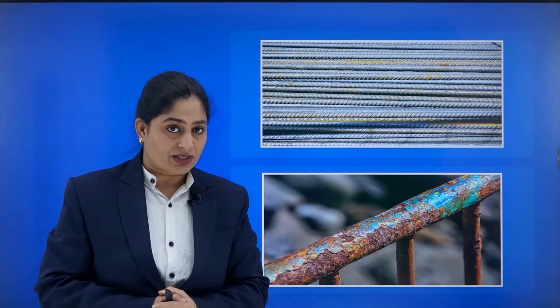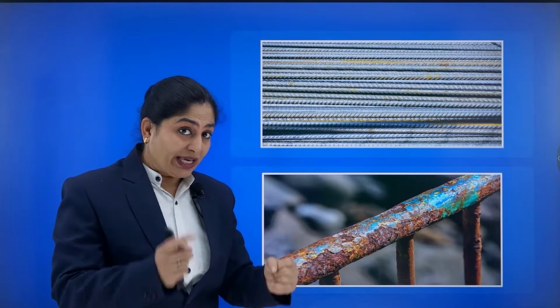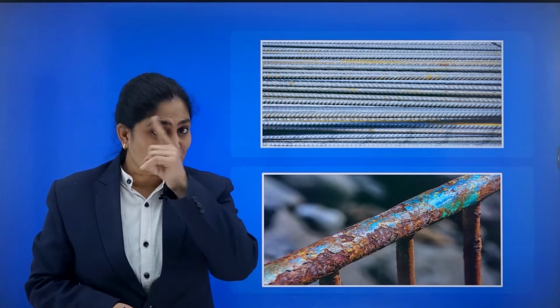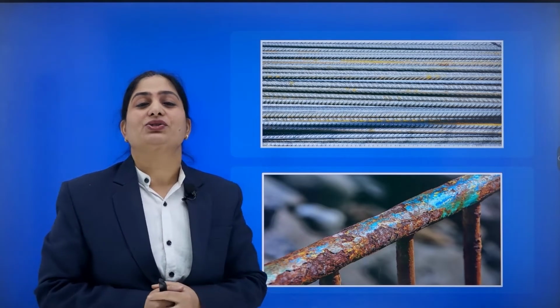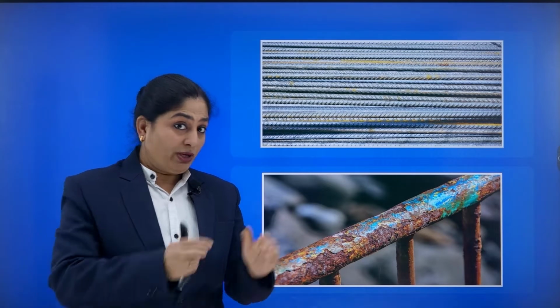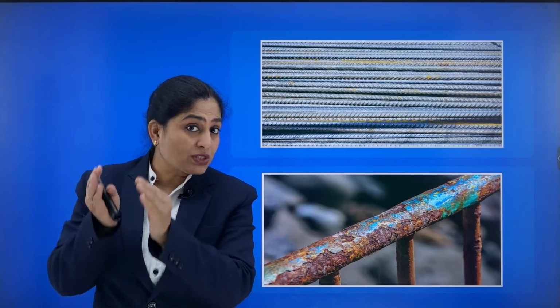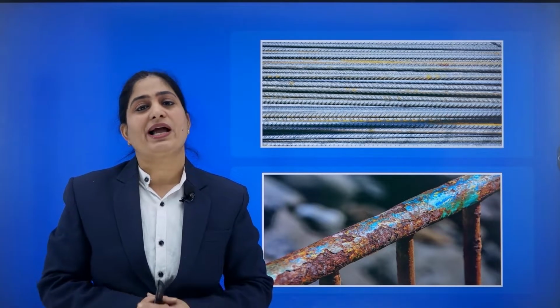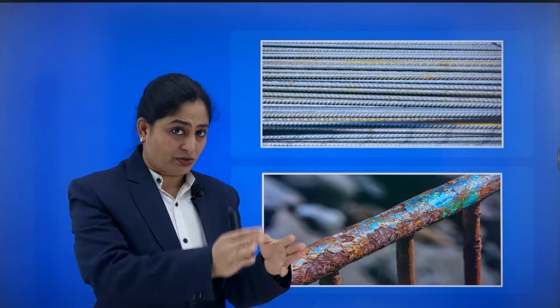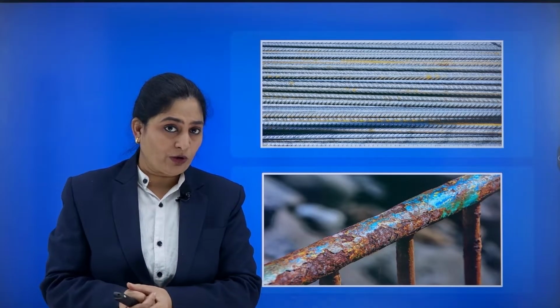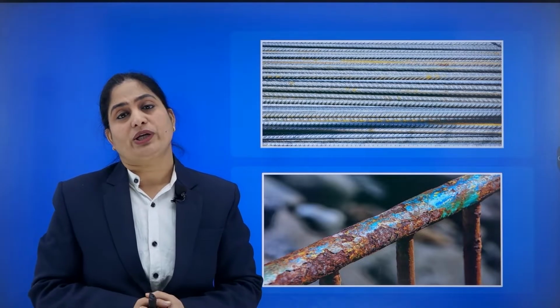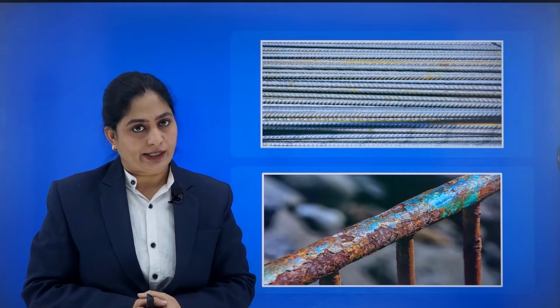So what is this rust? First of all, if I ask you, is it a chemical change or a physical change? Yes, absolutely right. It is a chemical change. Why is it a chemical change? Because iron has changed into some new substance that we call rust. And even some chemical reaction also takes place. Iron in presence of oxygen and water in the form of moisture changes into rust, which has the formula Fe2O3 with some moisture content in it.